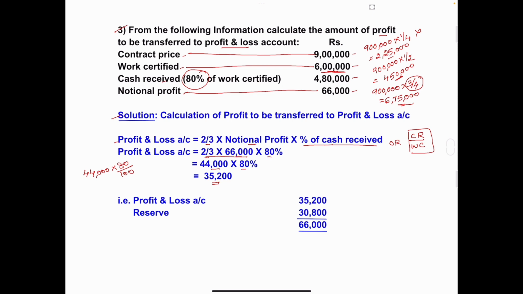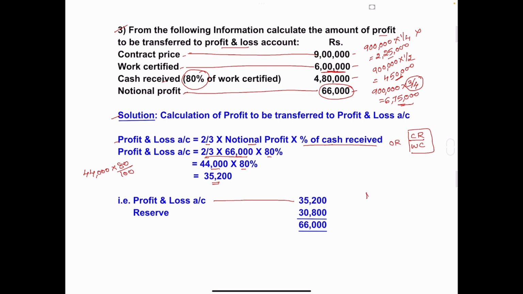Clear? Out of the 66,000 notional profit, 35,200 rupees is transferred to profit and loss account. That is profit and loss account 35,200. So this 35,200 is transferred to profit and loss account and the remaining to reserve.